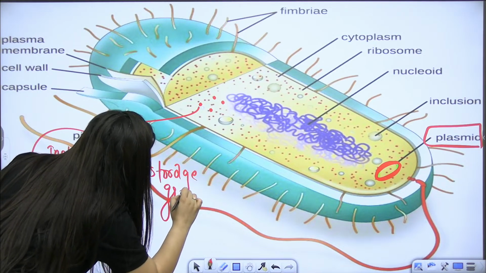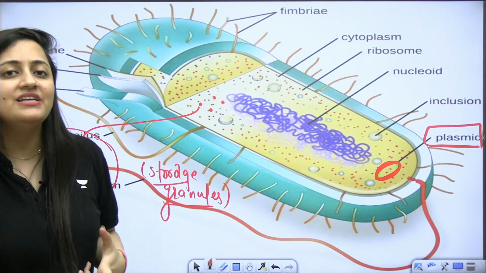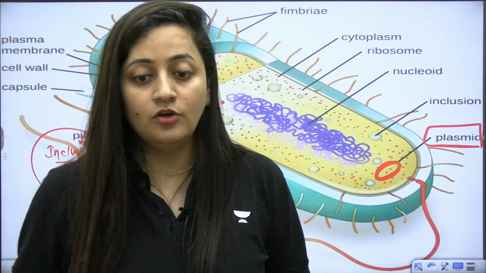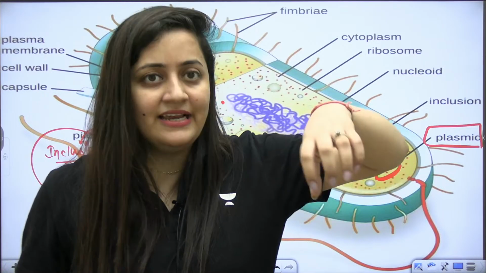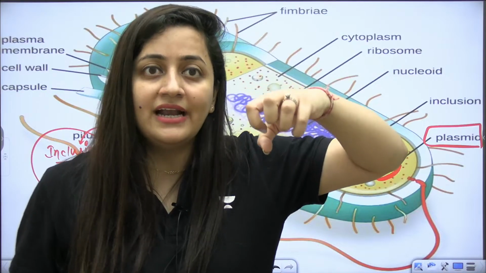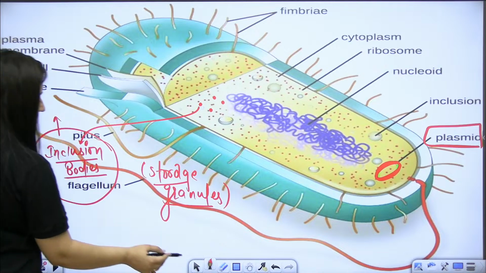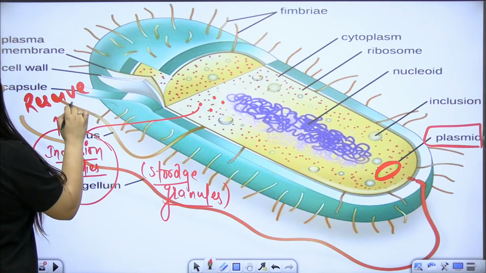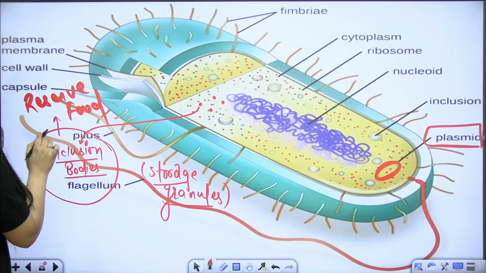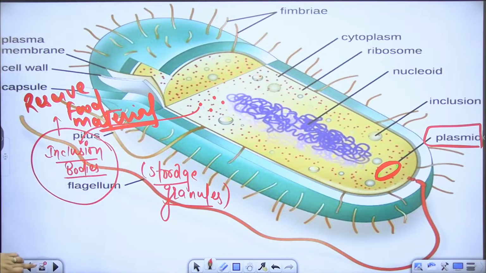So in bacteria, what are we going to see in the cytoplasm? Inclusion bodies, which are basically storage granules, like glycogen granules. Inclusion bodies are again non-membrane bound. It is the reserve food material in the case of bacteria.